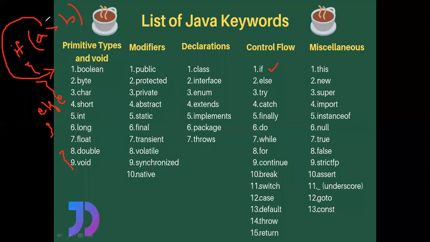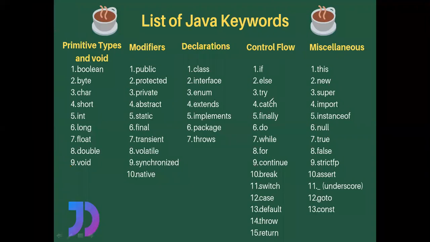In case the condition is false, then the compiler will execute the other block. So there are two ways. If the condition is true, we go one way of execution. And if the condition is false, we go another way of execution. So we can call this if a two-way conditional statement. And similar to that, else: if the condition is false, then the compiler is going to execute the else block.